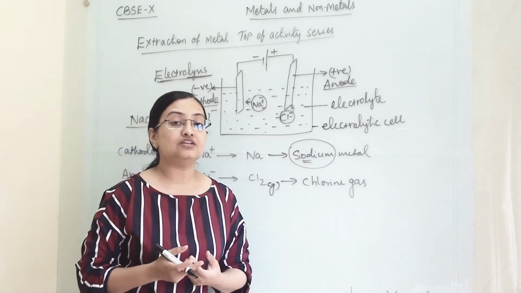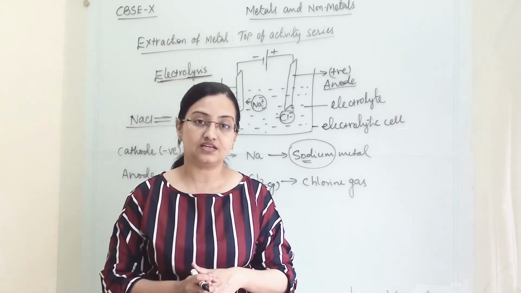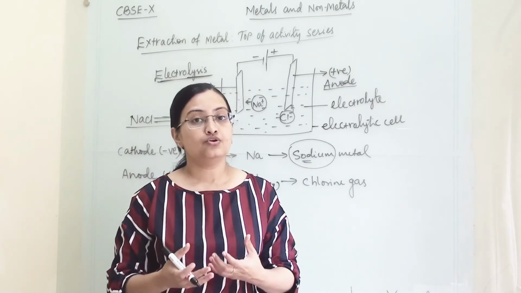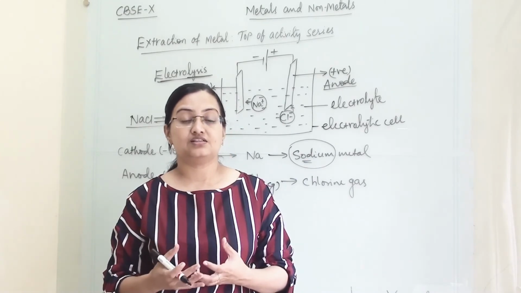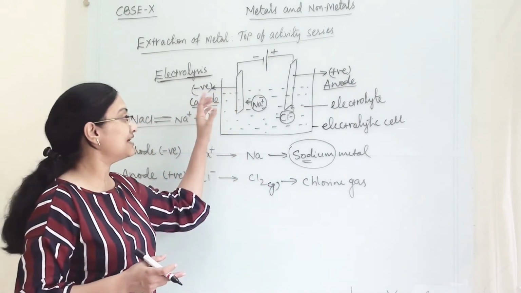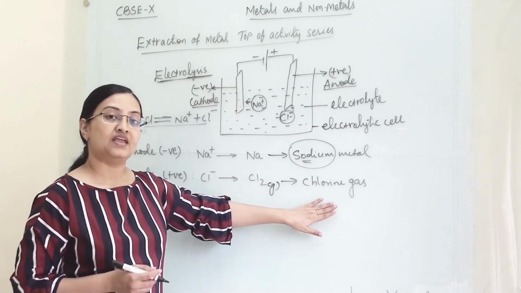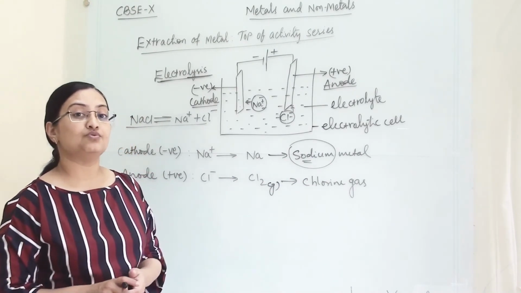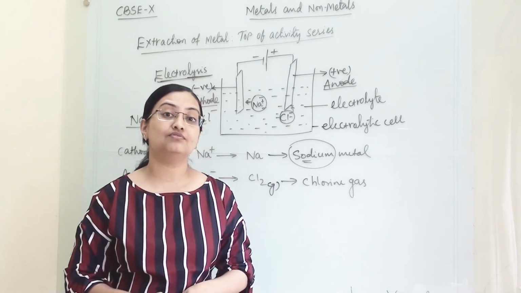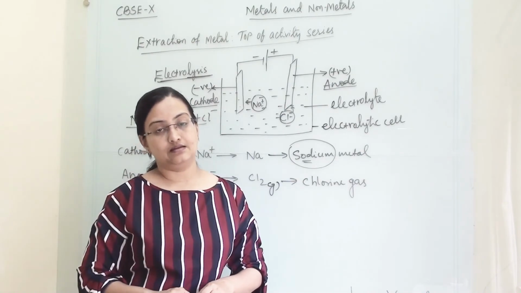Now why do we need to take the help of current? Because these metals are very reactive. With a chemical reaction we cannot separate them. So sodium, potassium and calcium are so reactive that we have to perform electrolysis and we will get them in the purest form. The electrolysis process we are doing to get the purest form of metal. By this method we will get 99.9% pure metal.